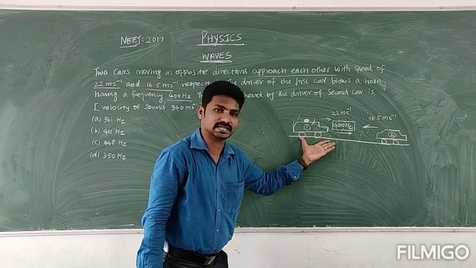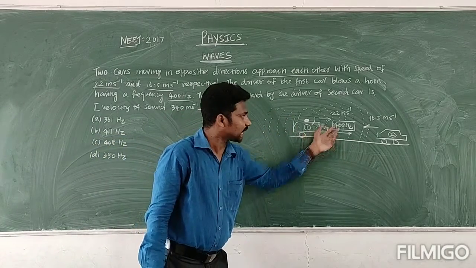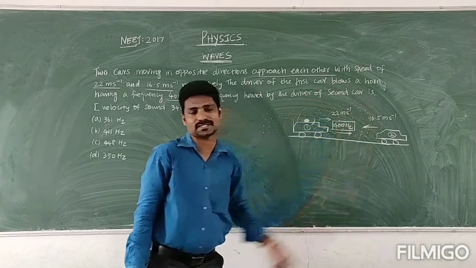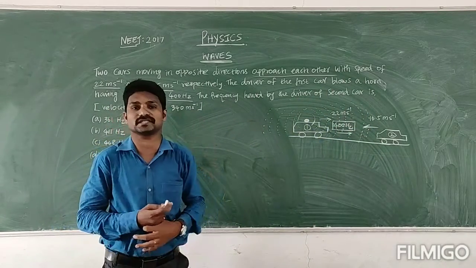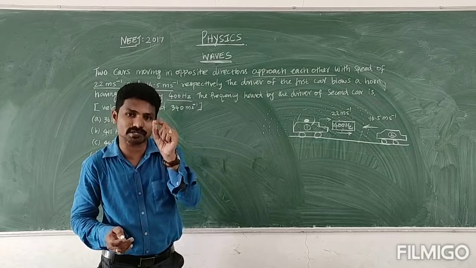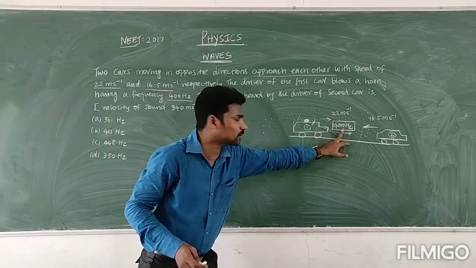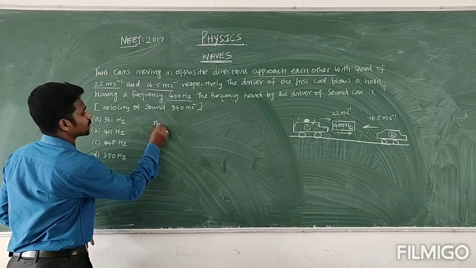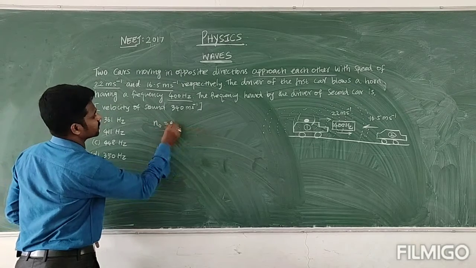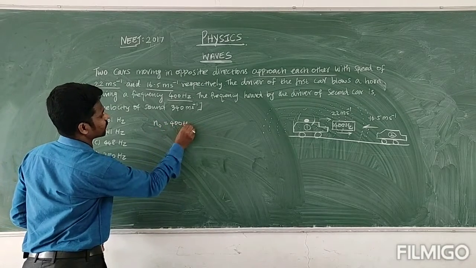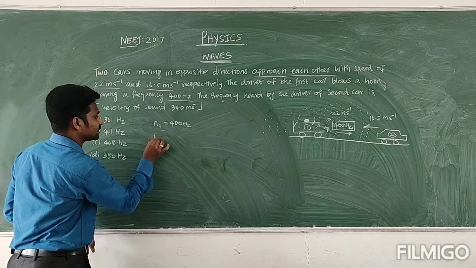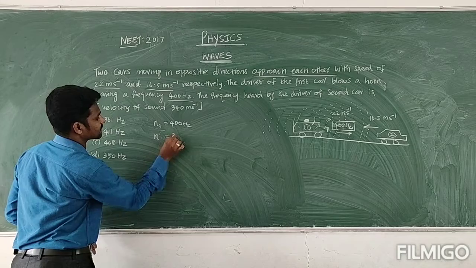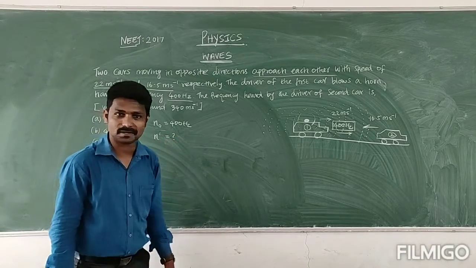The producing frequency is 400 Hz, but the second car driver hears some other frequency, because there is an apparent change in frequency. The original frequency I write as N0, that is 400 Hz. The apparent frequency, N dash, is what is being asked.